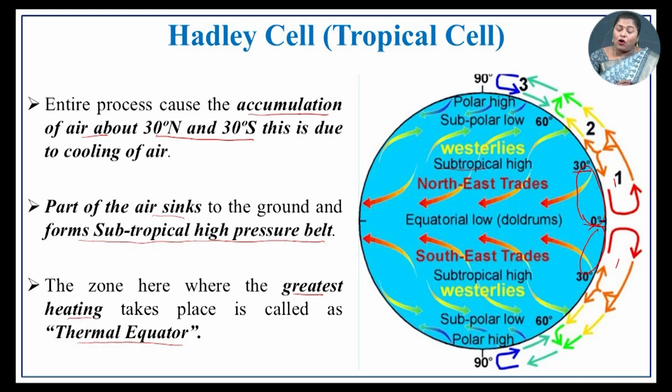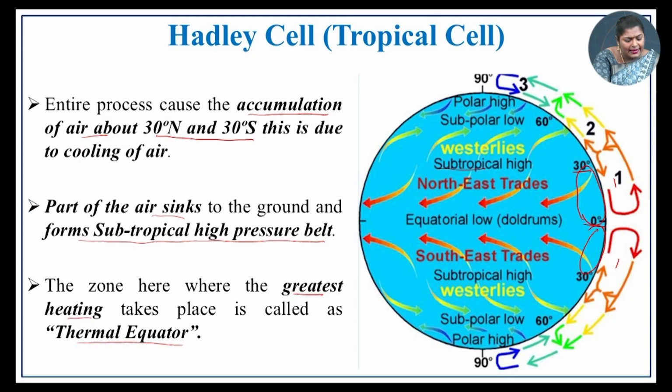This entire process causes the accumulation of air about 30 degrees north and south. This process is happening from 0 degrees to 30 degrees in both hemispheres. So, here also you have a Hadley cell, here also you have a Hadley cell. This first cell region extends till the 30 degree north and south latitudes.